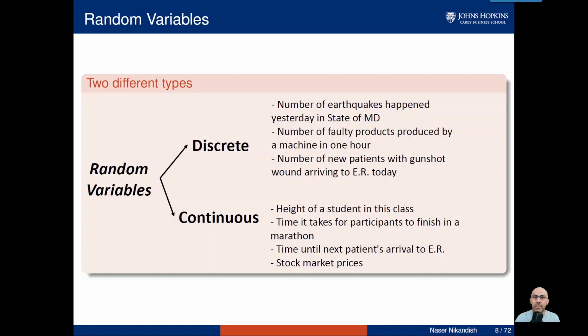Our focus for now is discrete random variables. You should be able to count them. It doesn't have to start from 0 or 1. It could start from any number, but you should be able to count them. And continuous ones have an uncountable number of values in their range. We are going to focus more on details soon.